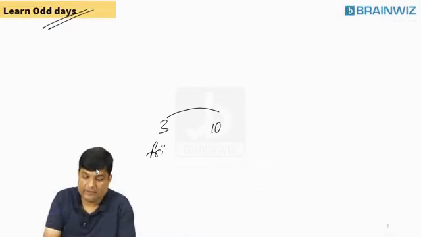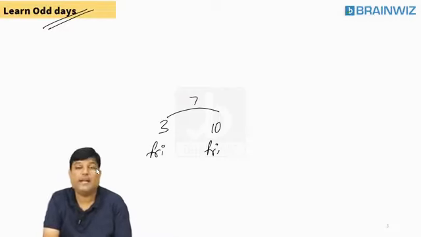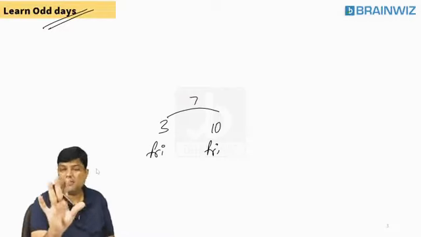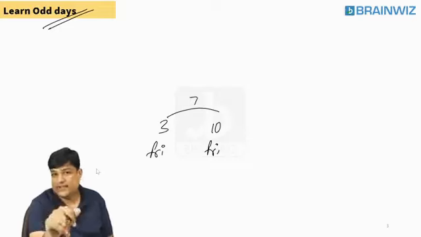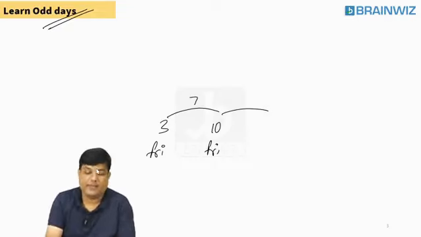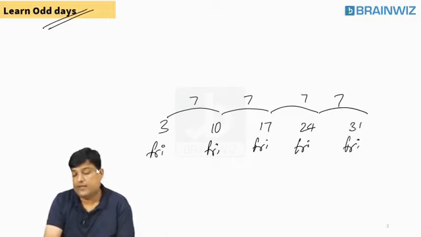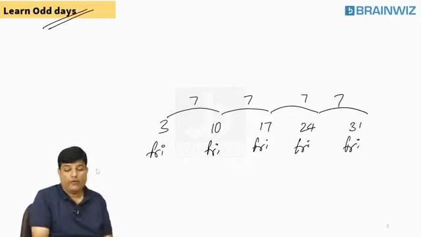10th is a Friday. How did you get 10th as a Friday? Many people are saying because the gap of 7. After every 7 days, we have a Sunday. Today is Sunday. After 5 days, do you have a Sunday? No. After 4 days? No. For every 7 days, you have a Sunday. Clear? When is the next Sunday? 17th. When is the next Friday? 24th is a Friday. When is the next Friday? 31st is a Friday.